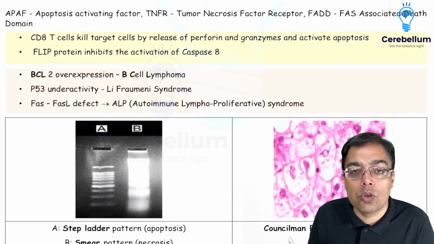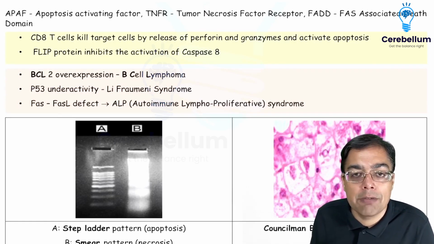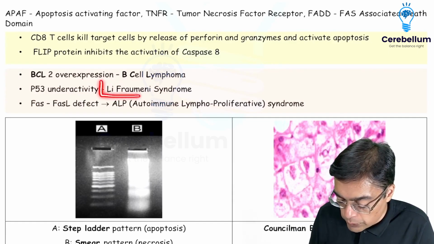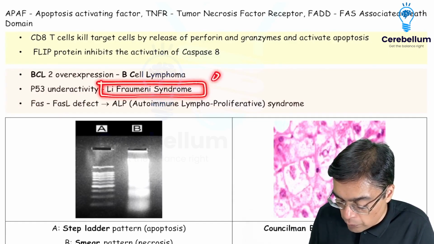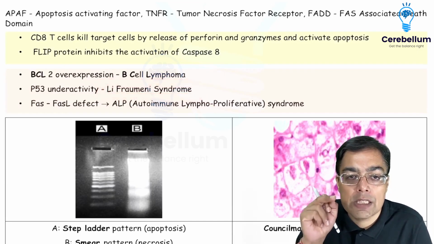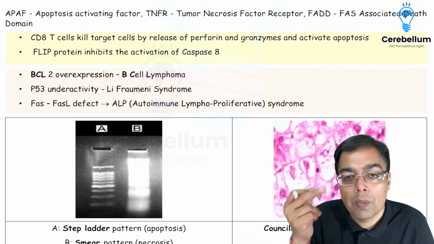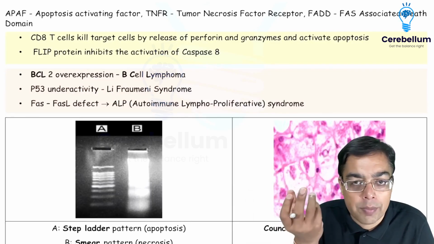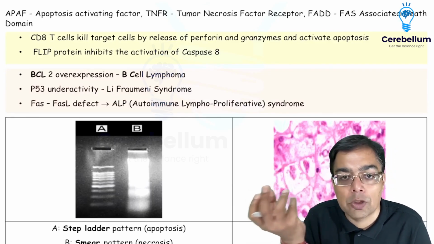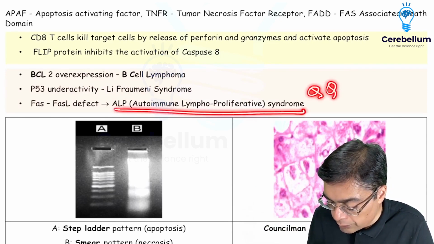P53 underactivity is going to be responsible for causing multiple cancers in different members in the same family tree. That's what is going to be associated with the term Li-Fraumeni syndrome. Any kind of a defect in the interaction between the Fas ligand is responsible for causing autoimmune lymphoproliferative syndrome, where the patients are going to be having the presence of organomegaly affecting the spleen, liver, and are having cytopenias. And that's what is going to be given the name of ALPS, autoimmune lymphoproliferative syndrome.